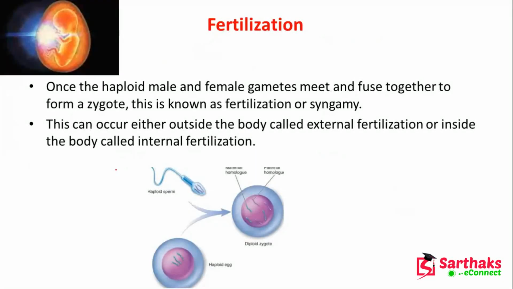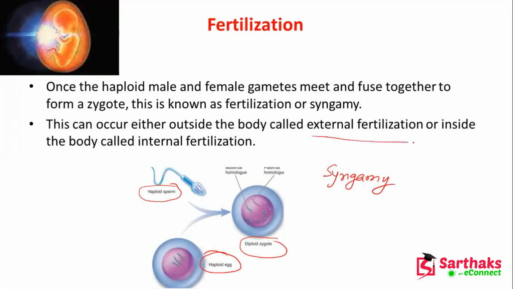Now the fertilization. Once the haploid male gamete and the haploid female gamete fuse together to form the diploid zygote, that is known as fertilization or syngamy. And this can occur either outside the body, called external fertilization, or inside the body, called internal fertilization.